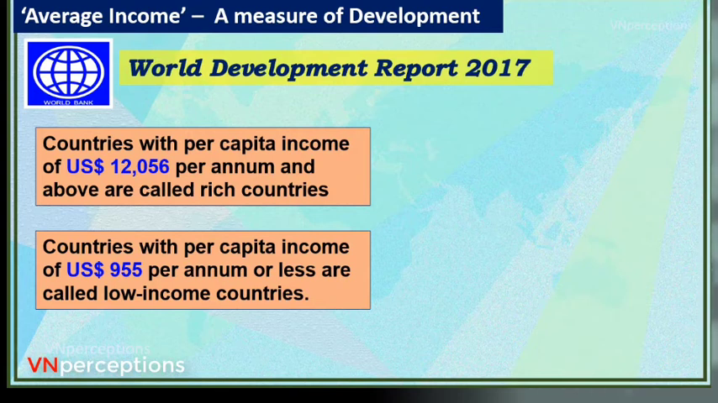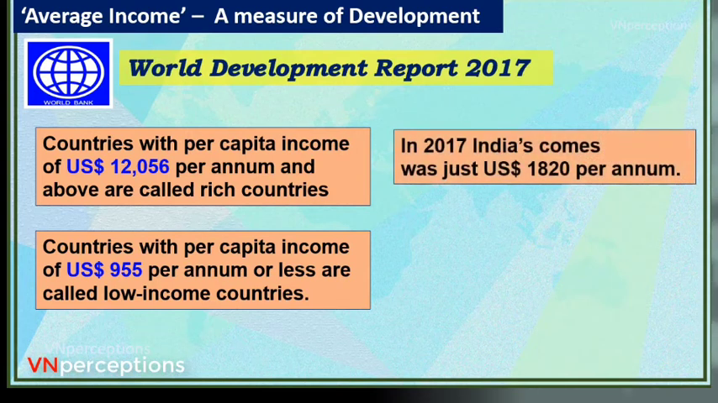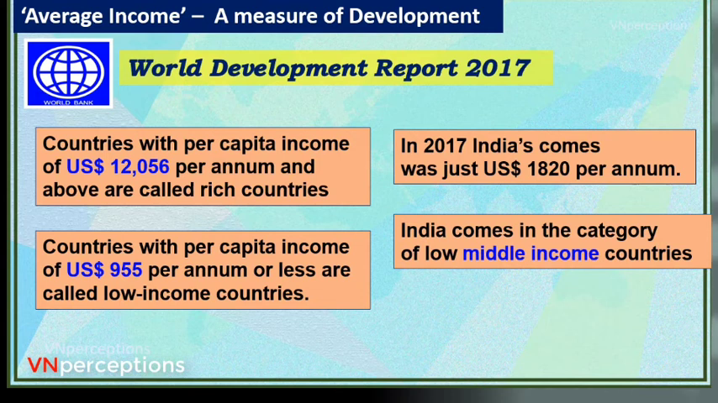India is somewhere in between. And India's average income comes to 1,820 US dollars per annum. So, India is put in the category of middle income countries, neither rich nor poor. This is the way the World Bank decides whether a country is developed or not.